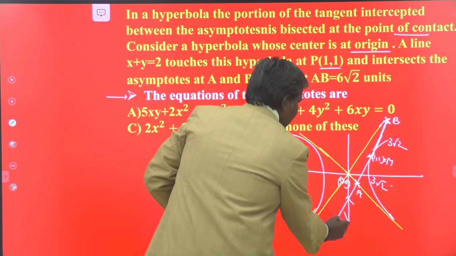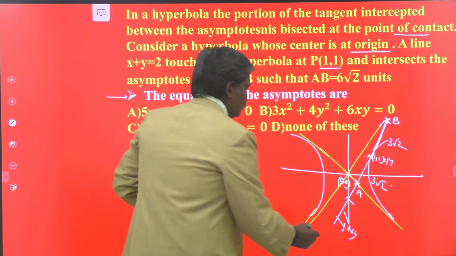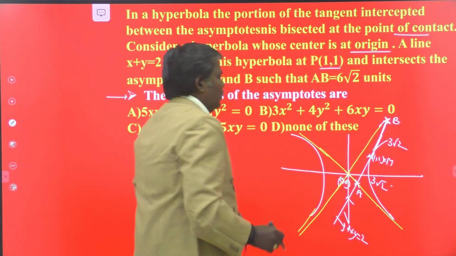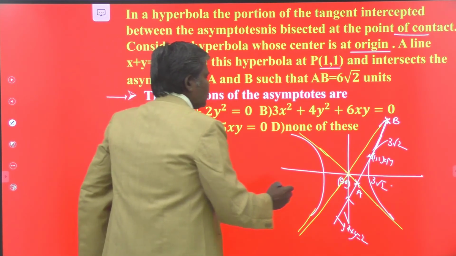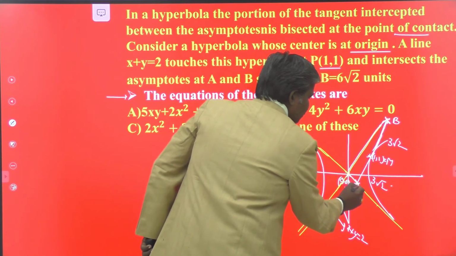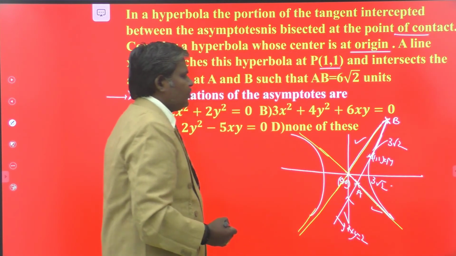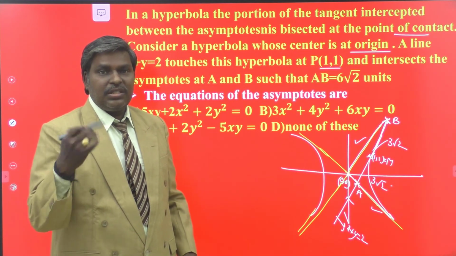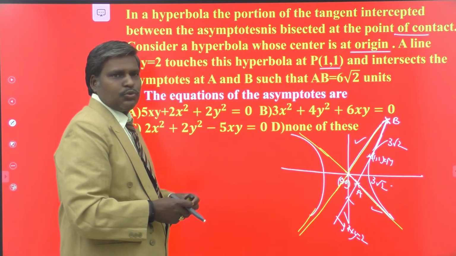Moreover, the equation of the line is given to you. What is that equation? x plus y equals 2. Now, your target is to find the equations of the asymptotes. See how much depth is involved in this question.